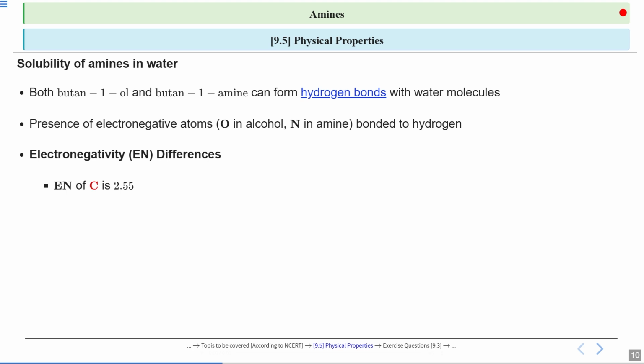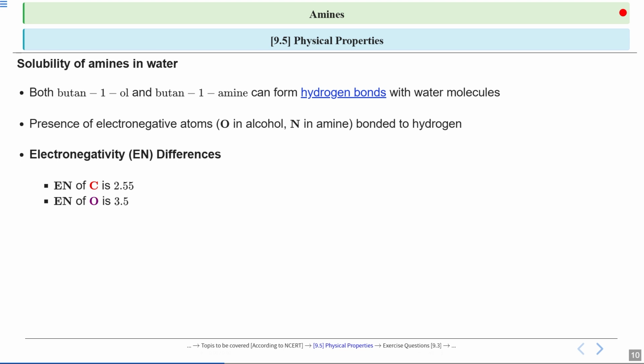Over here, the electronegativity of carbon is given as 2.55. So carbon is less electronegative than oxygen and nitrogen. When it is bonded to those atoms, the electrons are pulled more towards oxygen or nitrogen. This difference creates polar bonds, which are important for solubility.